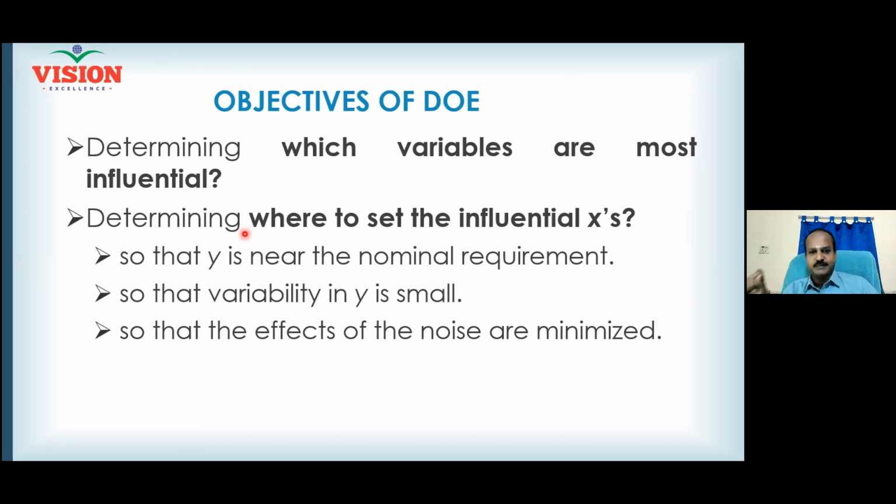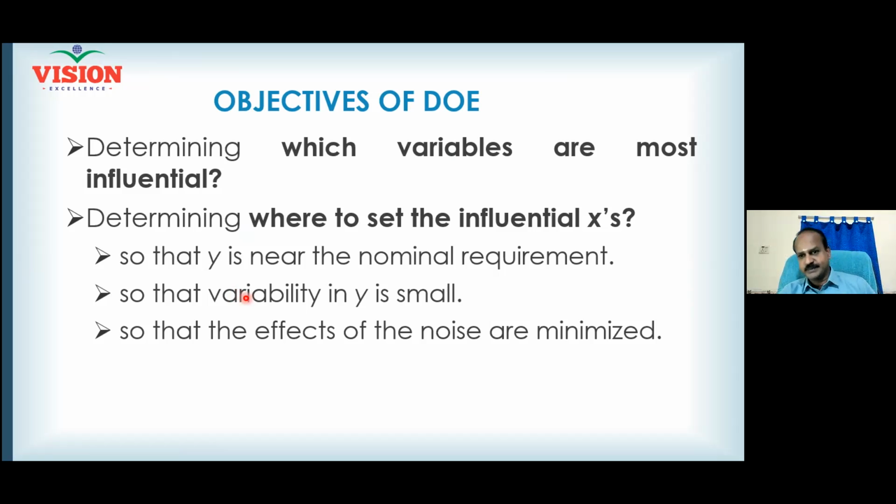My casting strength depends on the pouring temperature, the pouring velocity, the gate opening size. There are so many things. What could be the ideal value for each and every factor? I can determine that. When I do that, I am optimizing all my X. Why should I optimize all my X? I want to take my Y close to the nominal. What is nominal? That is my target. I expect a compressive strength of this much. That will start happening when you optimize all the factors, so your Y will go closer to the nominal, closer to the target, and then it will stay there.